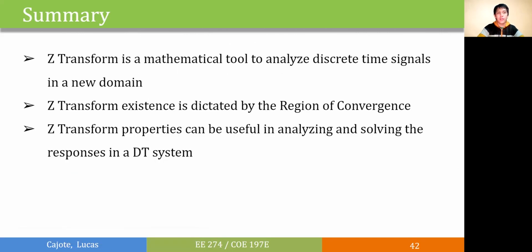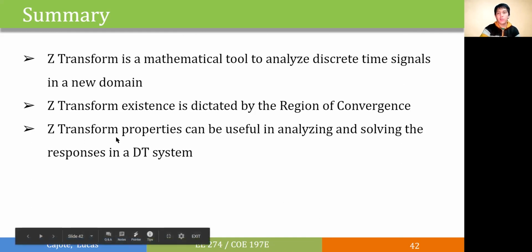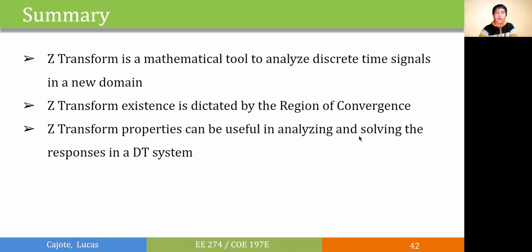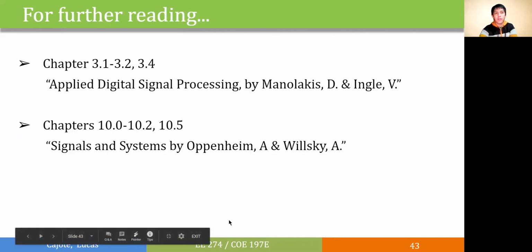In summary, we've discussed the Z-transform, which is a useful tool that we can use to analyze our discrete time signals and systems in a new domain. And this particular transform is accompanied by what we call the region of convergence, and it guarantees the existence of our transforms. And lastly, we've also shown some of the properties and operations that we can use later in solving our system responses. For further reading, I recommend these following chapters in our references.